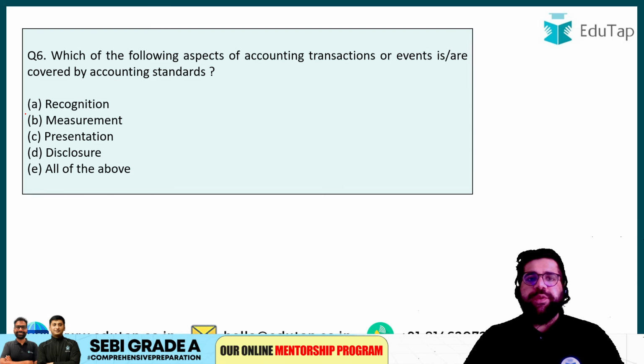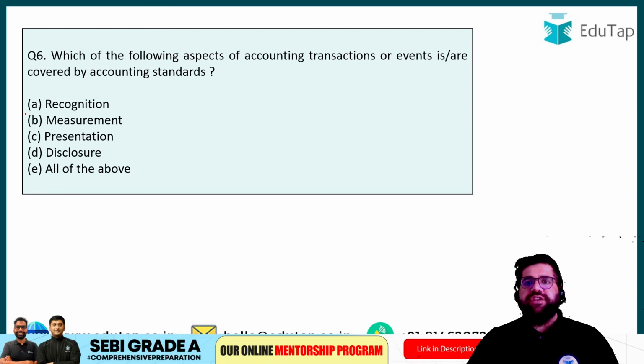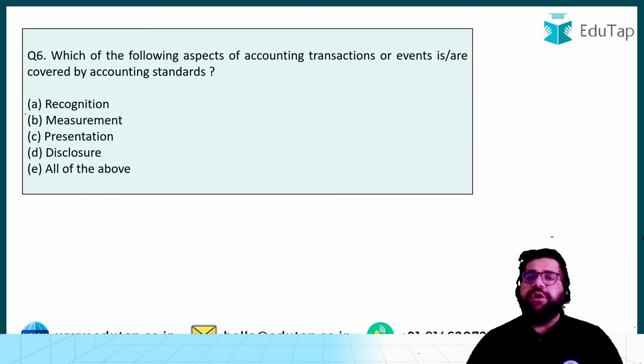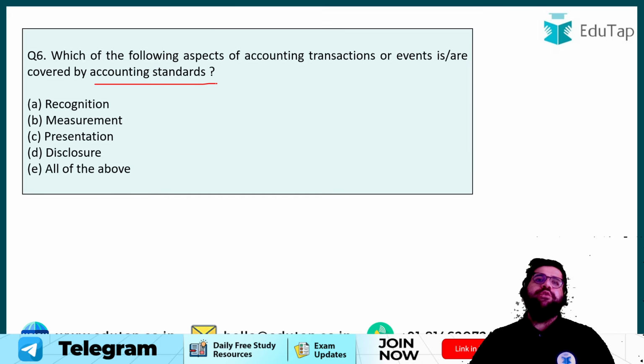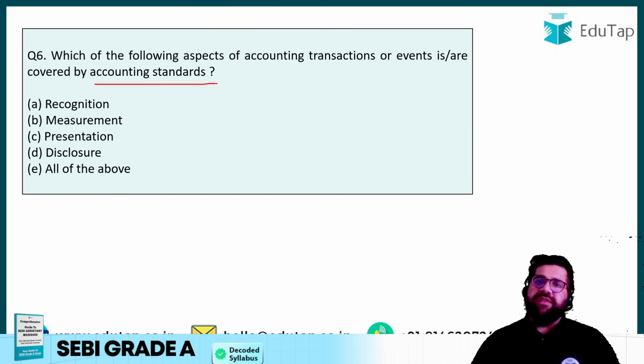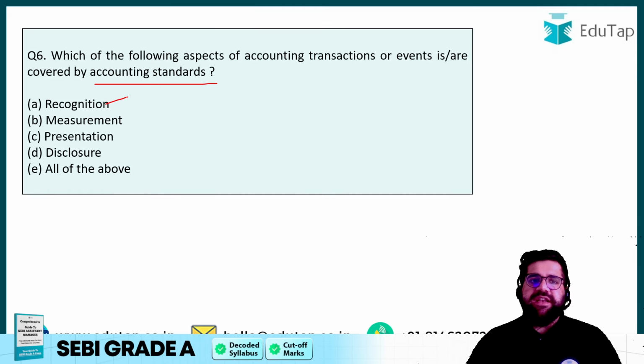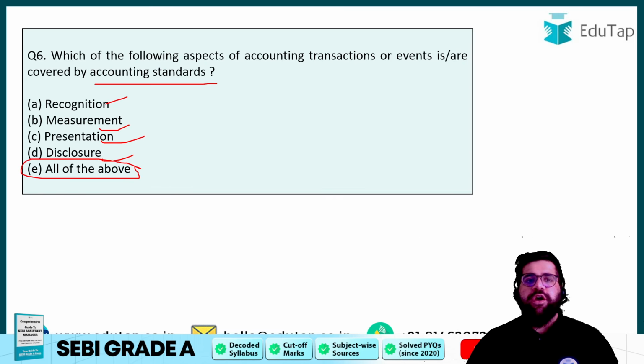Next, which of the following aspects of accounting transactions or events is and are covered by accounting standards? The question is basically asking you to identify what accounting standards basically help you in. They will definitely help you in recognition, measurement, presentation, and disclosure also. So the correct answer will be all of the above.